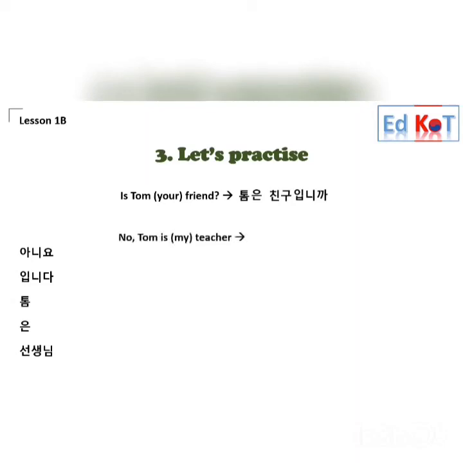And here is the answer for that question. No, Tom is teacher. We need to start with no, so 아니요. And Tom is teacher. Subject, Tom, and subject particle 은. So 아니요, 톰은. And teacher, 선생님. And it finish with the be verb, 입니다. So the full sentence is 아니요, 톰은 선생님입니다. No, Tom is teacher.